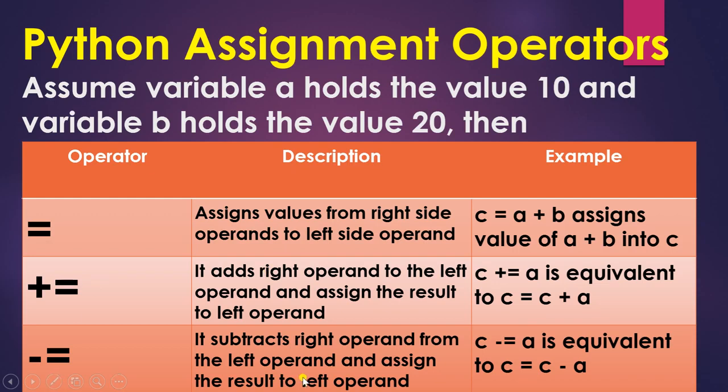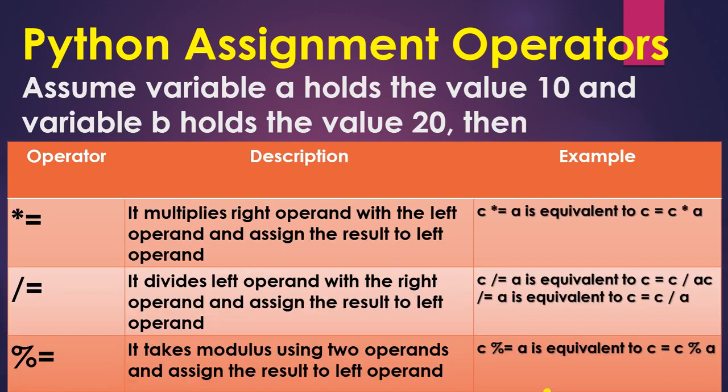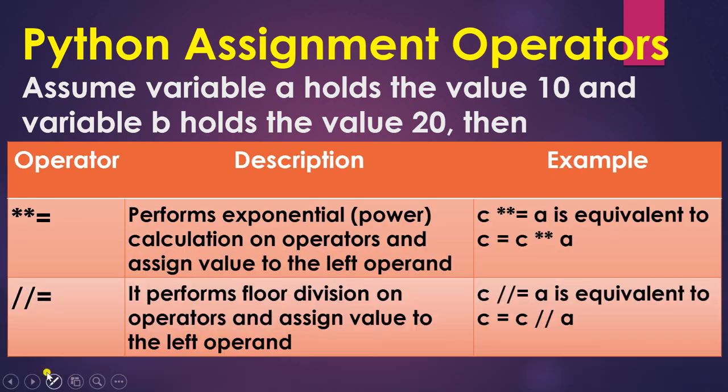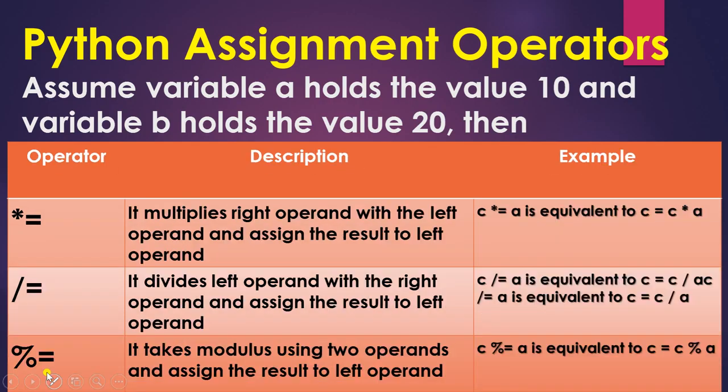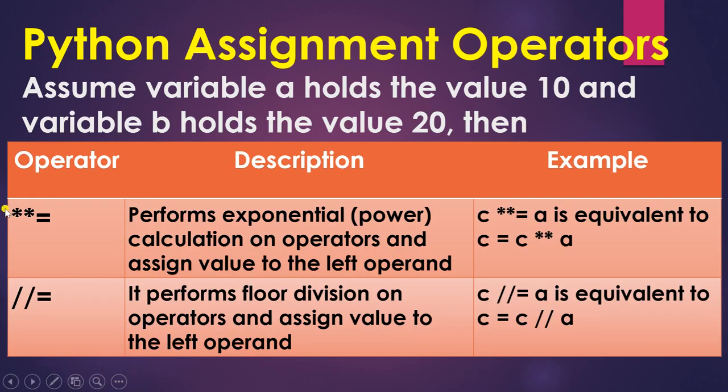Next is minus equal to. So you will write it like this, which means C is equal to C minus A. Now next is the Python assignment operator. So this is multiply equal to, divide equal to, percentage equal to, that is modulus equal to. Next is power, which performs the exponential. Next is the floor division.